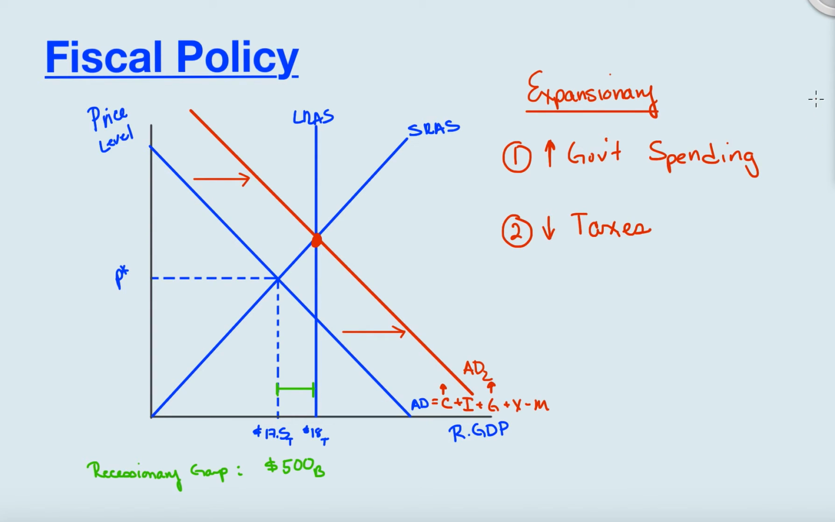If we were to look at contractionary policy, it's the exact opposite. It's when we're trying to slow the economy down. We're in an overheating economy and we need to decrease aggregate demand. So there we would obviously decrease government spending or increase taxes.